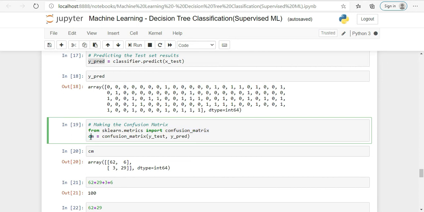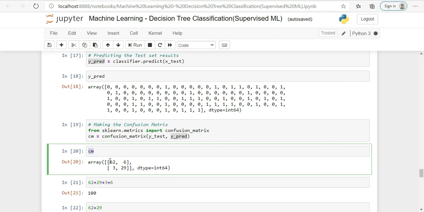So we are storing in this cm variable confusion_matrix of y_test and y_pred. So y_test is our real value, and y_pred is what our model predicted. So in the confusion matrix we usually check diagonally: 62 plus 29, these are all correct predictions, and 3 plus 6 is our wrong predictions. So how can we get the accuracy?